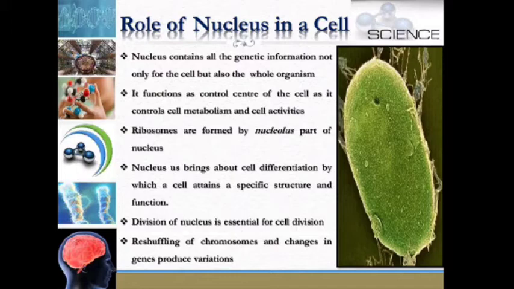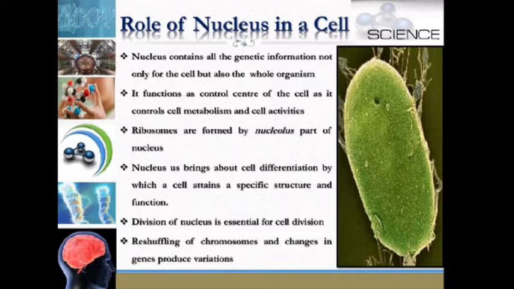So the nucleus contains all the genetic information not only for the cell but also for the whole organism. It functions as the control center of the cell as it controls cell metabolism and cell activities. Ribosomes are formed by the nucleolus part of the nucleus.